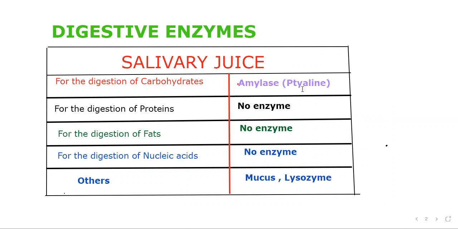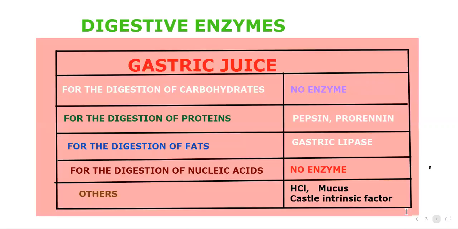For the digestion of carbohydrate, amylase, we call it ptyalin also. For the digestion of proteins, there is no enzyme. For fats, no enzyme. For nucleic acid, no enzyme. Sometimes we say there is a little amount of lipase here, we call lingual lipase, but mostly that is in very little amounts. The others: mucus and lysozyme.